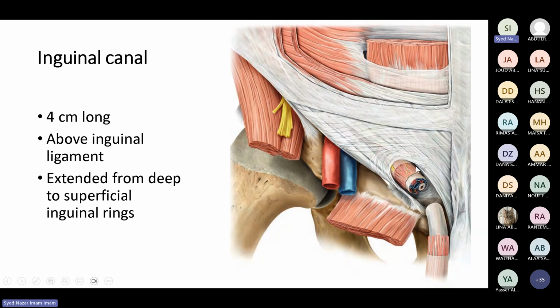So how to differentiate clinically? Listen carefully: if a patient comes to you with a bulge in this region, there is herniation. How will you see the herniation? It will look like a bulge just under the skin, maybe intestine or something like that. If you see the bulge here, how will you say by examining the patient whether this is the femoral hernia or the inguinal hernia? So this is how to differentiate between the femoral hernia and the inguinal hernia.